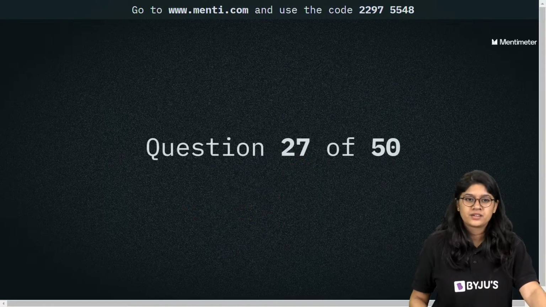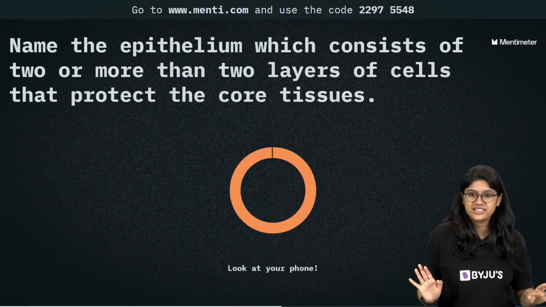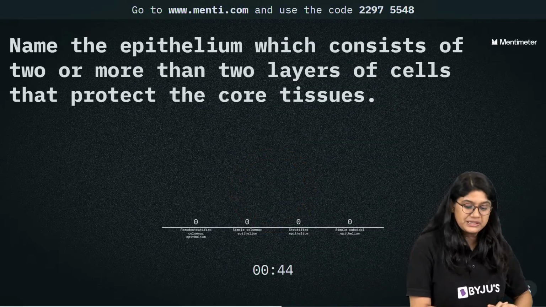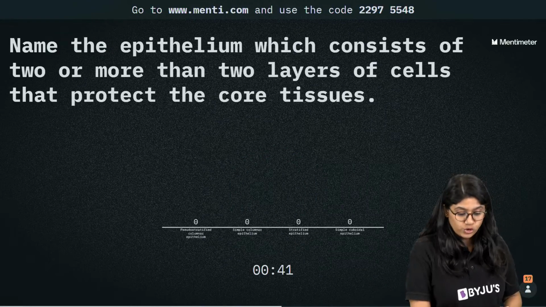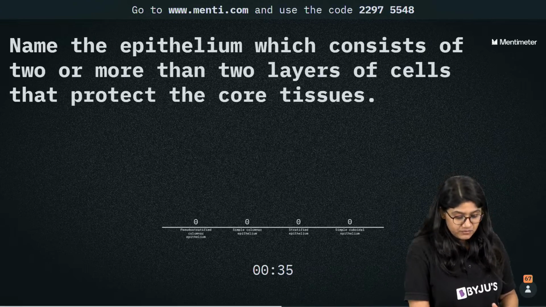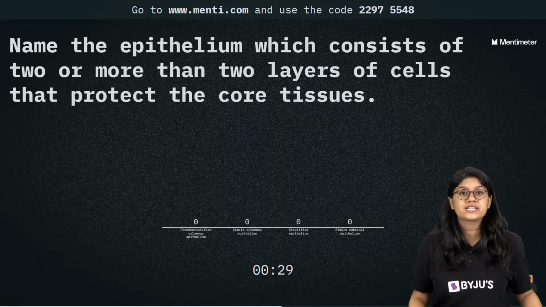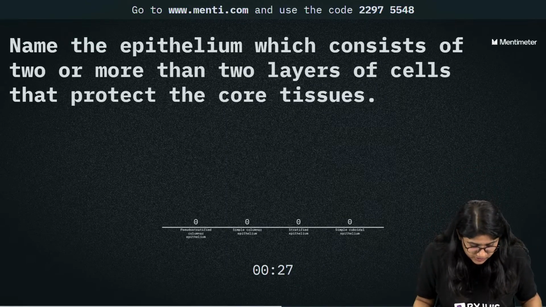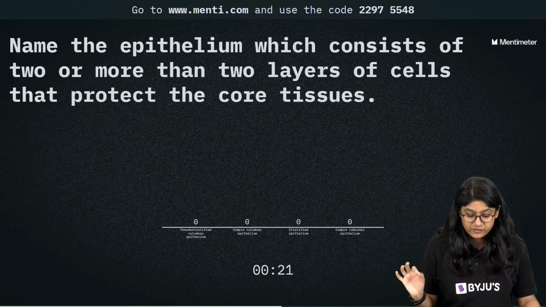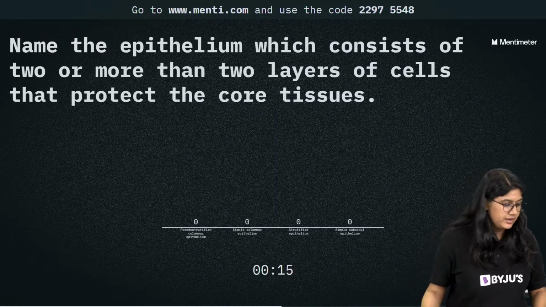Okay, everyone, let's see question number 27. It's a long session, so I hope you are not in any hurry because I am not. We have 50 questions to go. Name the epithelium which consists of two or more layers of cells that protects the core tissue. We have pseudostratified columnar epithelium, simple columnar epithelium, stratified epithelium, or simple cuboidal epithelium. It's also a very easy answer.